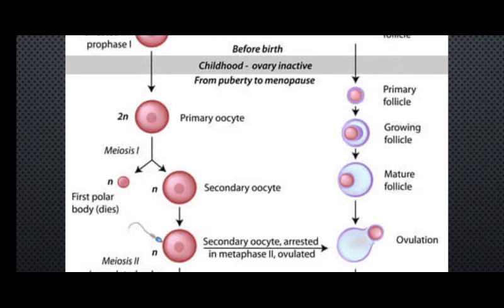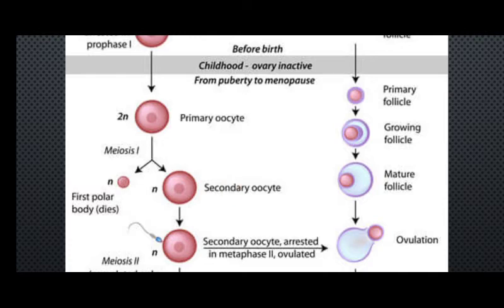The first polar body is just the haploid nucleus covered by a membrane and nothing else. It is essentially wasted and will be rejected from the cell. So the cell remaining is the secondary oocyte.